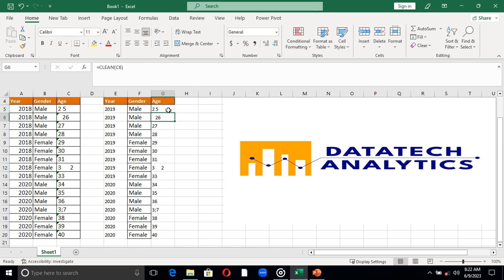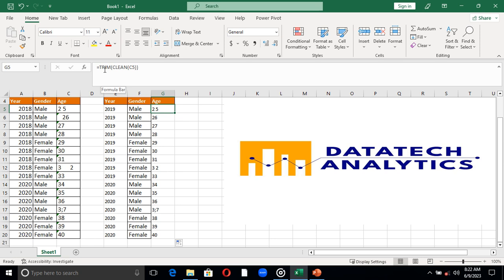As you can see, let me trim it down. If you look at this 32, you can see that it now looks like 3, then space, 2. I still don't need this because it's not actually 32, as there's a space in between. If you also look at this 25, there's a space, and I have to get rid of this space.